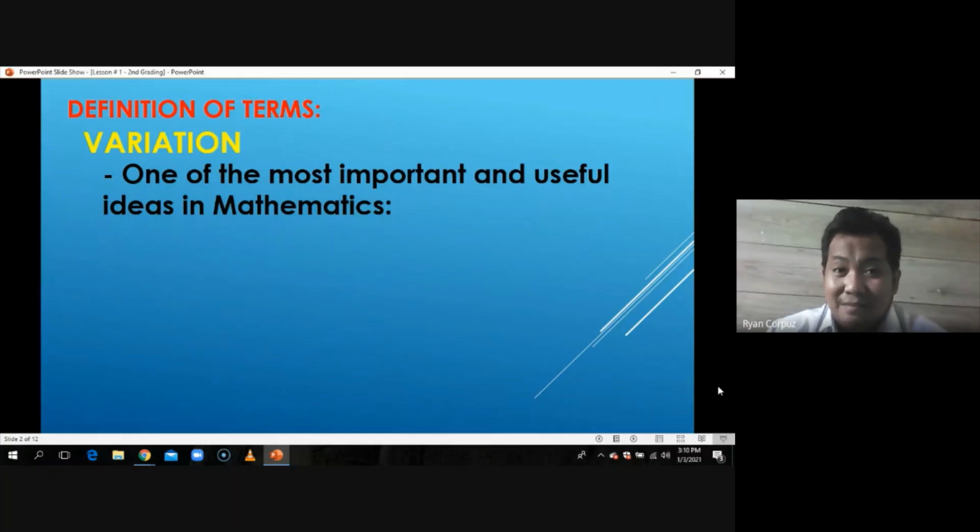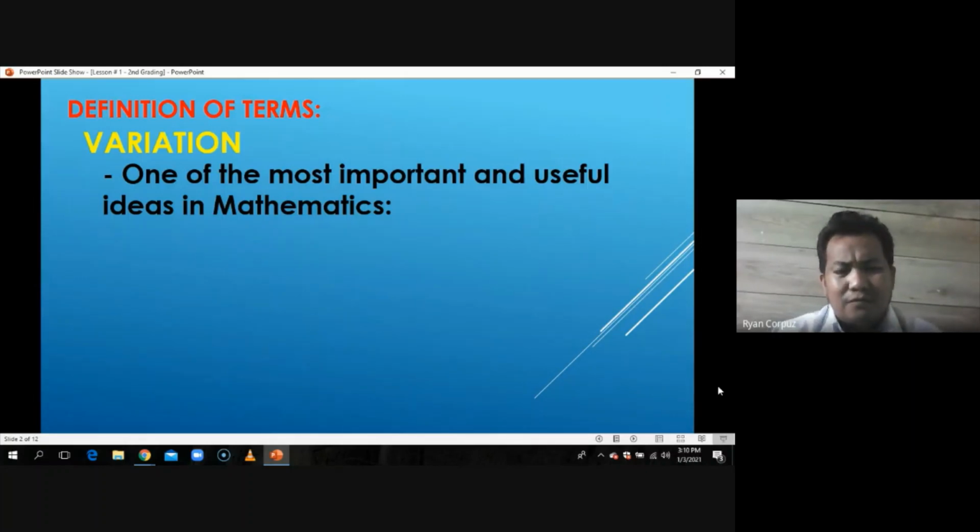Do you have any idea about that? Well, maybe because maraming gamit in real life yung variation. Well, sa mga ginagawa natin, hindi natin nalalaman that we are already using variation. So, mas malilinawan kayo pag discuss na natin yung different kinds of variation.